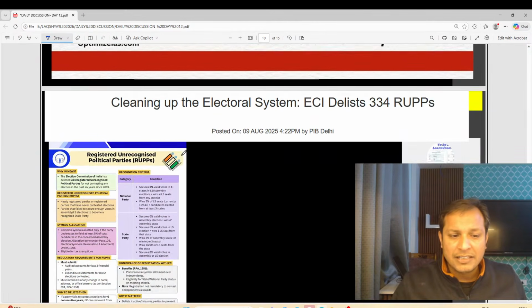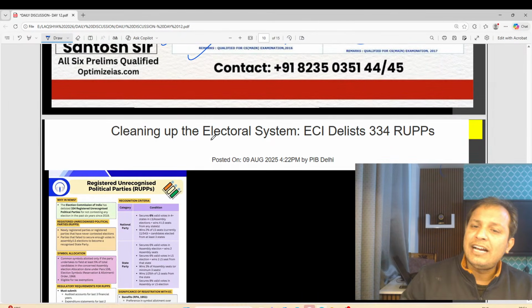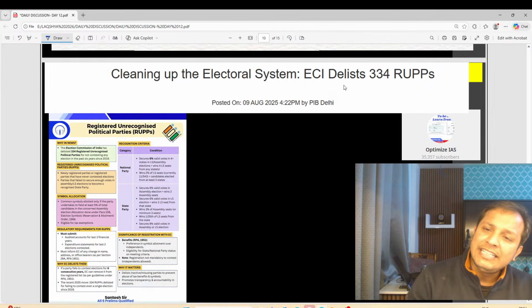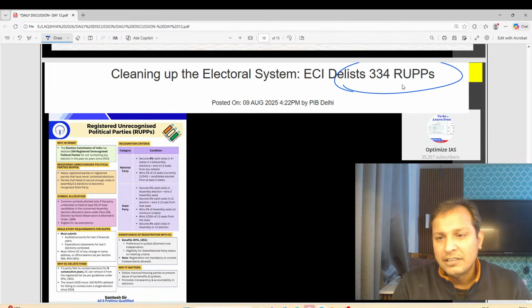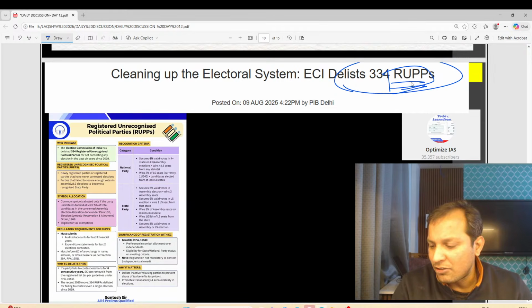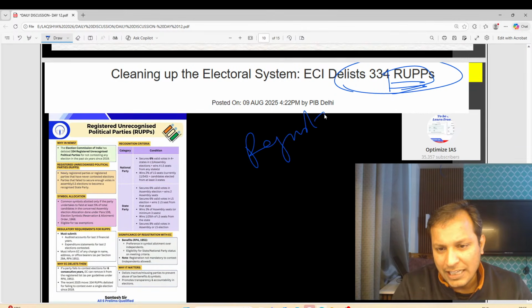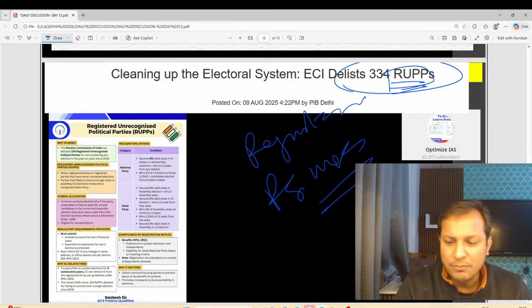Okay, moving on, guys. Now you can see the Election Commission of India has decided that it is going to delist 334 registered but unrecognized parties. What are registered parties? What are recognized parties? What are registered and unrecognized parties? This is very important, guys.